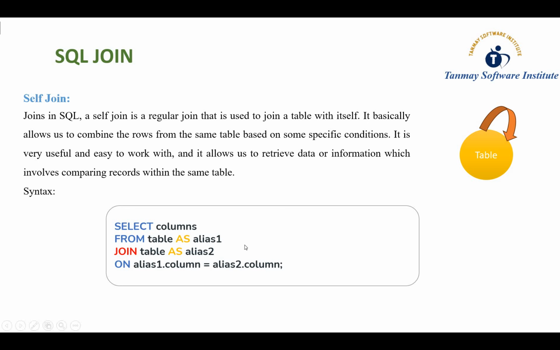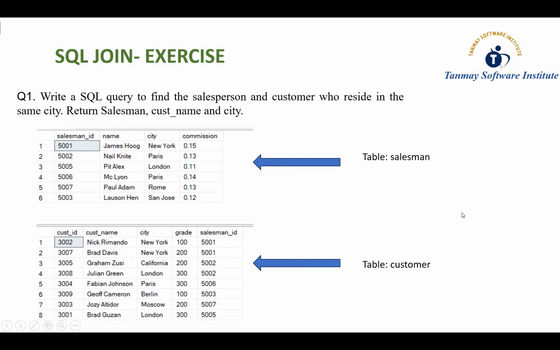When we apply the join with the same table, then we have the option of a self join, and this is the syntax of the self join: select column from table1, with aliases you can also provide, join. Here you do not write self join, you just write join, simply join on table1.column name and table2.column name, on the basis of some common column. So this is all about the join.